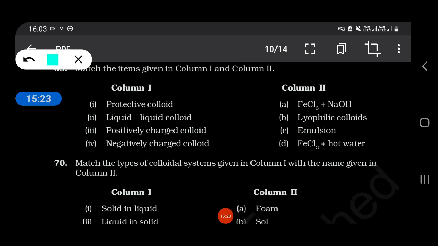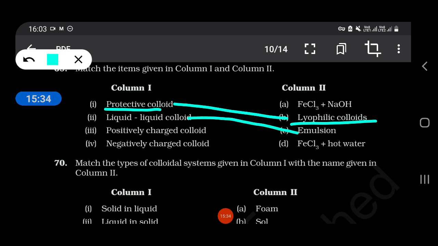Protective colloid. Lyophilics are protective colloids. Liquid colloid, emulsion. Positively charged colloid is FeCl3 and hot water, and negatively charged colloid is FeCl3 and NaOH.